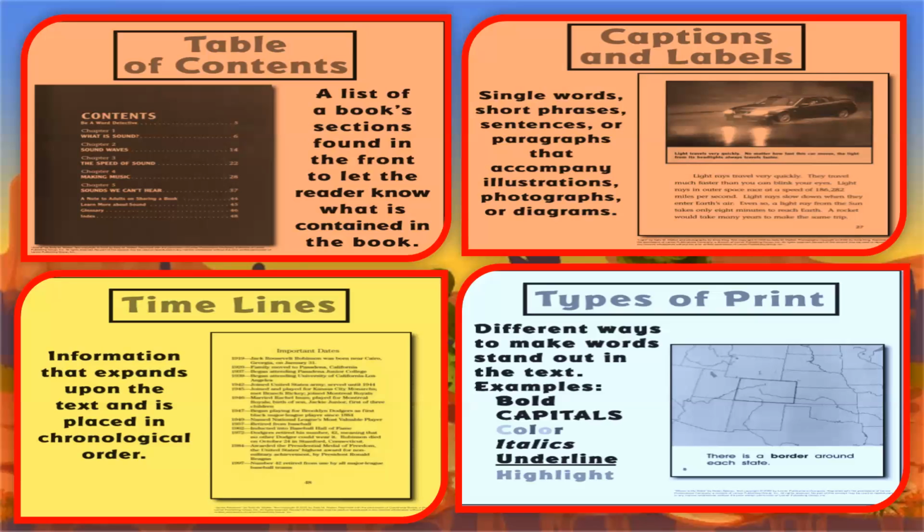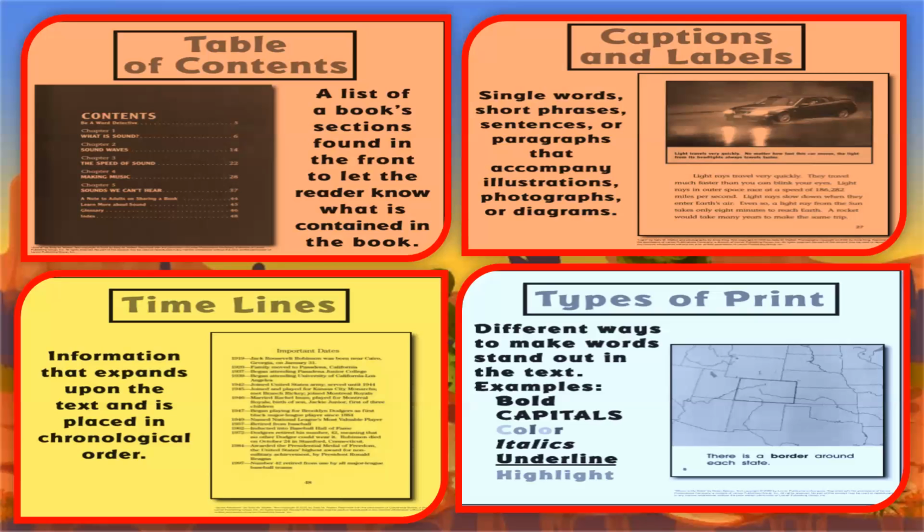So let's continue with timelines. We need to focus on one important fact: timelines are chronological. That means they follow a chronological order, year by year. For example, we start in 1914 and we finish in 2014, but we follow an order, a chronological order. And as you can read, it is information that expands upon the text and is placed in chronological order.